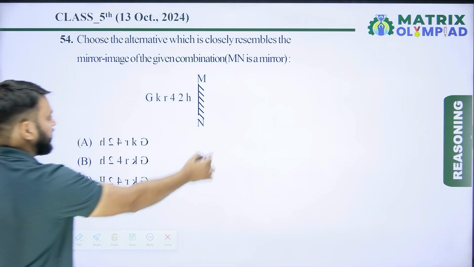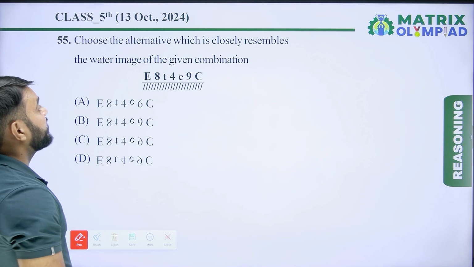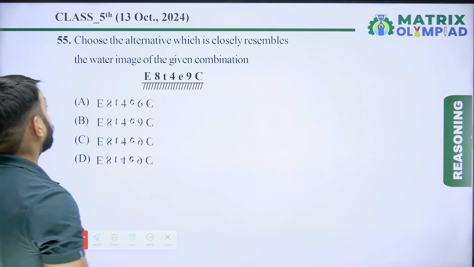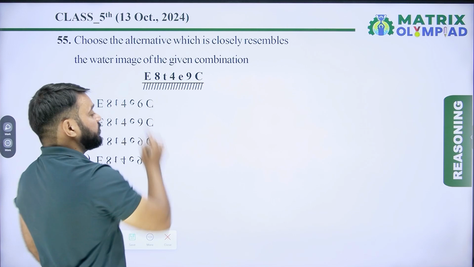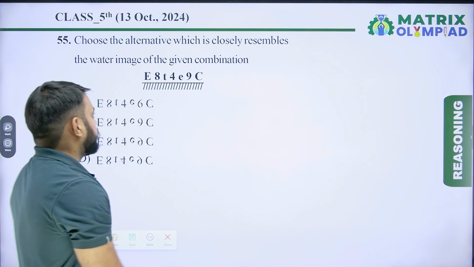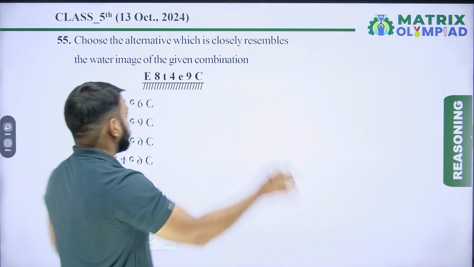Let's move on to the next question. Now the next question is question number 55. Choose the alternative which closely resembles the water image of the given combination. In water image questions, the water is always taken below the object. So now here is the water.